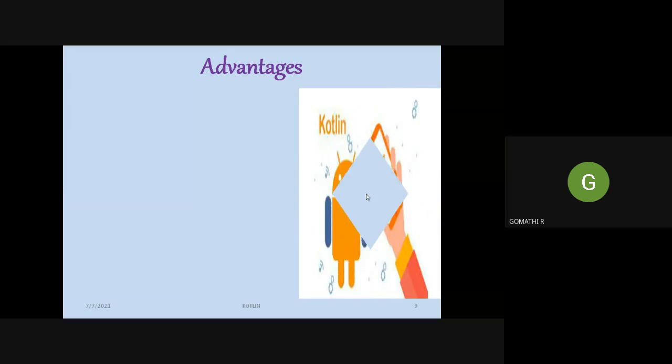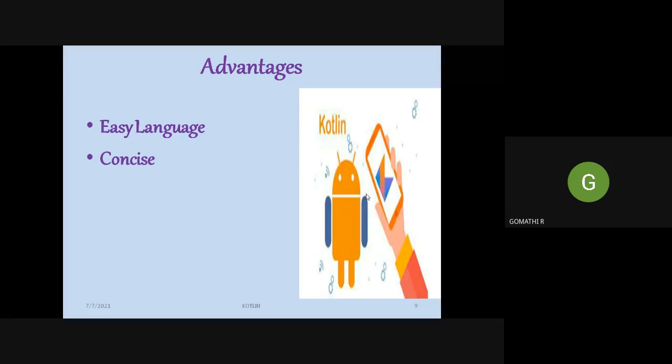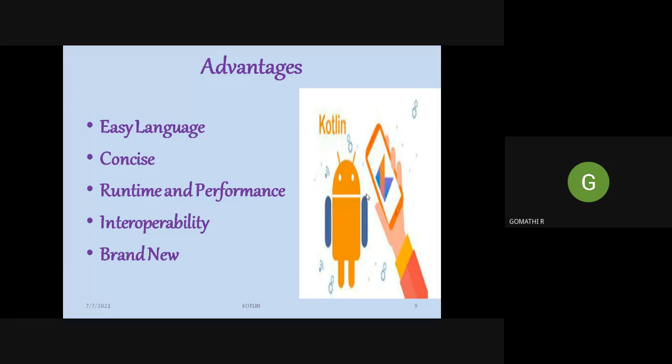And what are the advantages of this Kotlin programming language? It is an easy to program and concise language. The runtime and performance is better when we develop applications using this language. And the main feature, interoperability, is one of the advantages of Kotlin, and it is brand new software.